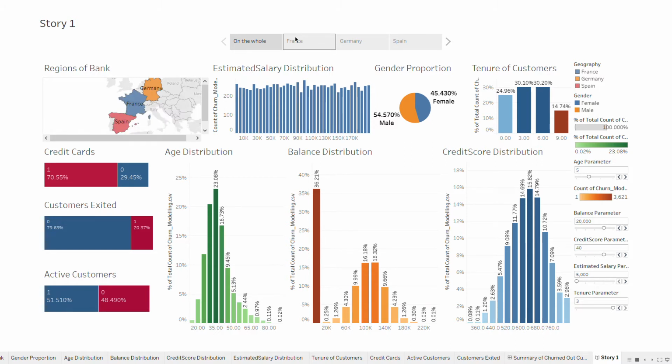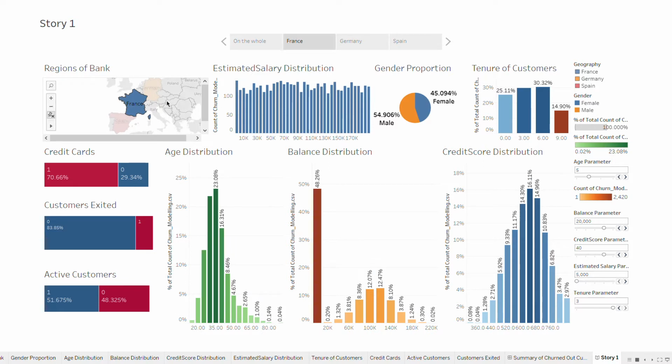So we'll click on the France side. So this is France, and we can see that the number of people, or the frequency of people, with respect to each of the estimated salary groups is quite the same. This is an important conclusion. Hence there is no bias in the number of customers from a particular salary group. We have almost equal distribution of people from different salary groups.